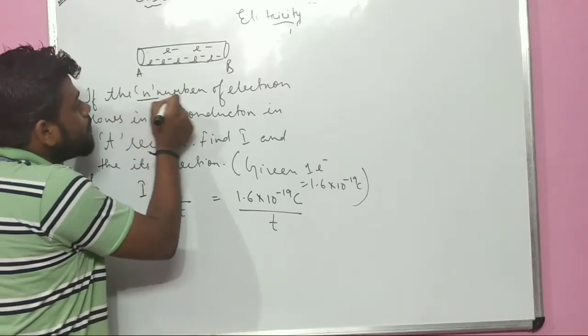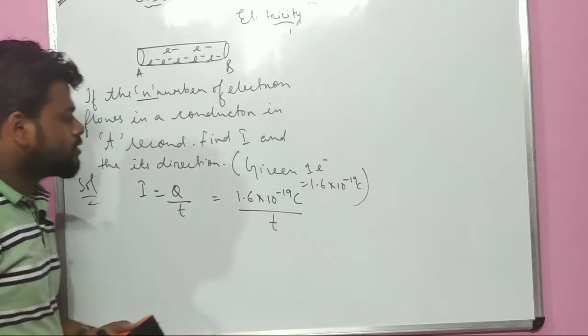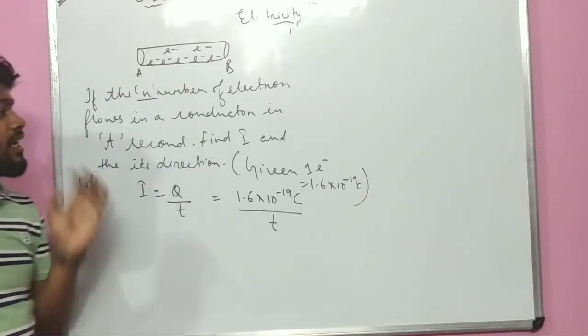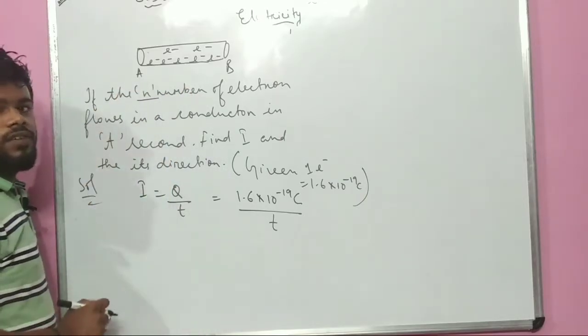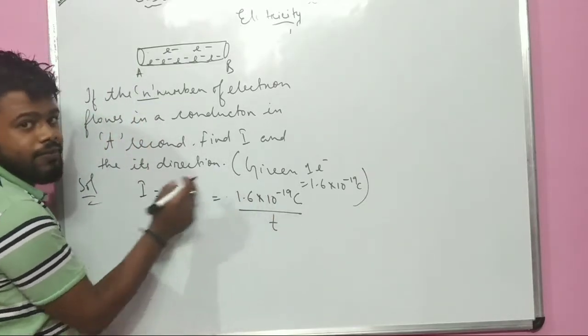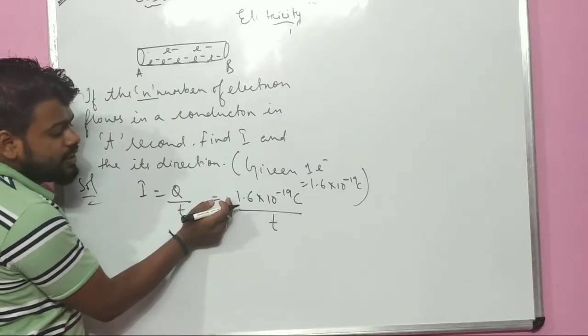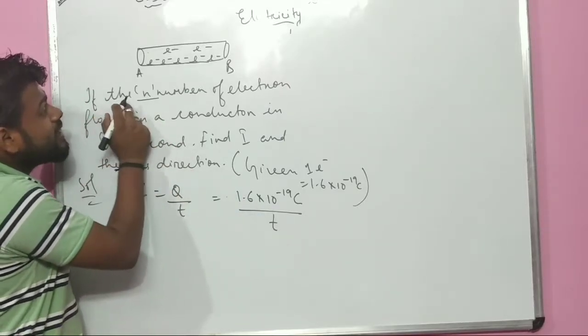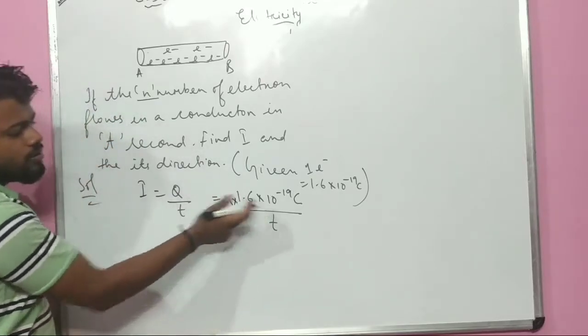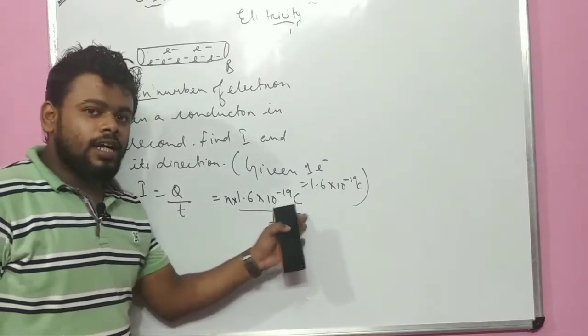If n number of electrons flow in a conductor, if 2 electrons flow, I can directly multiply 2 into the number of electrons. If 3, I will multiply 3 into the number of electrons. So here it says n number of electrons flow, that means n into 1 electron divided by time.